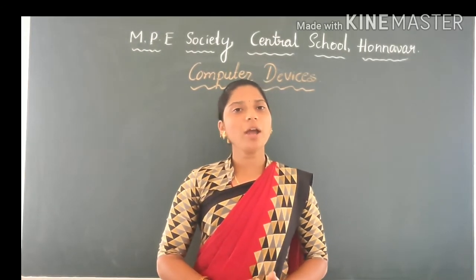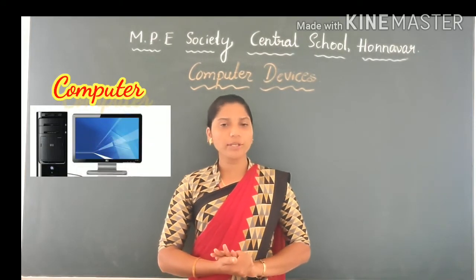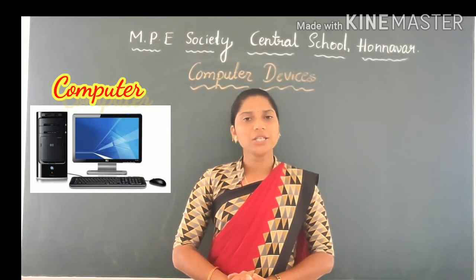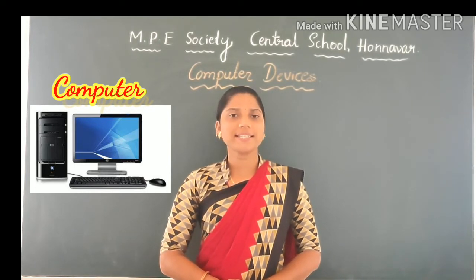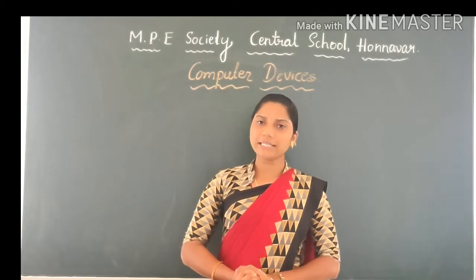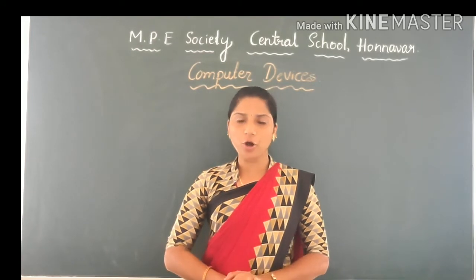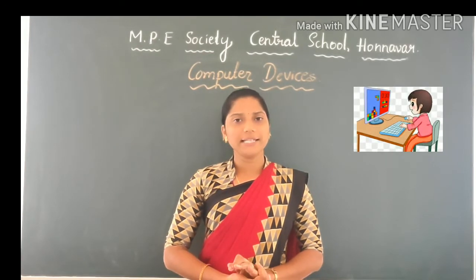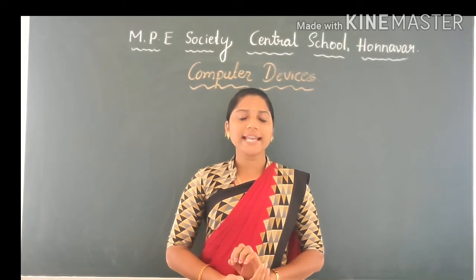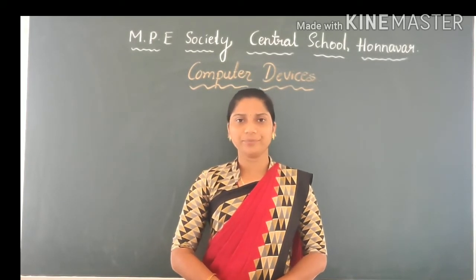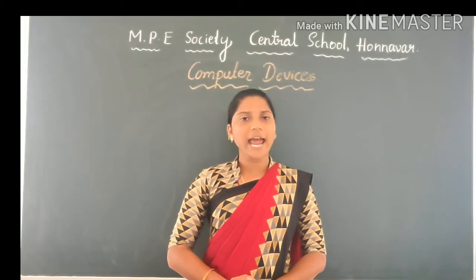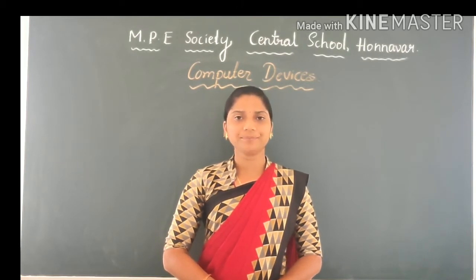Dear children, we all know that computer is an electronic machine that works on electricity. It takes input from us, stores in its memory and processes the data to show the result. Computer can be compared to a magic box that can do variety of jobs. We can play games, listen to music, write letters, draw pictures, do calculations, etc. on a computer. It can store a lot of information. It works very fast and is 100% accurate.